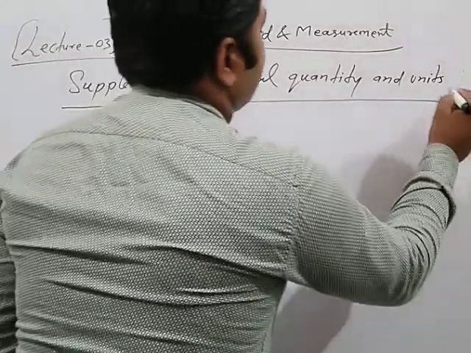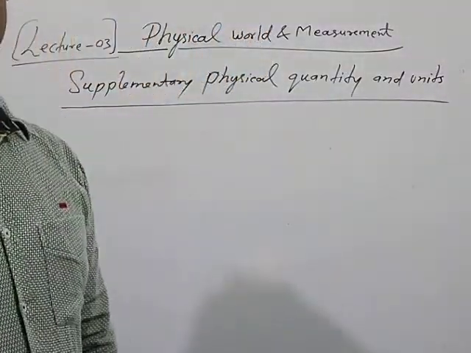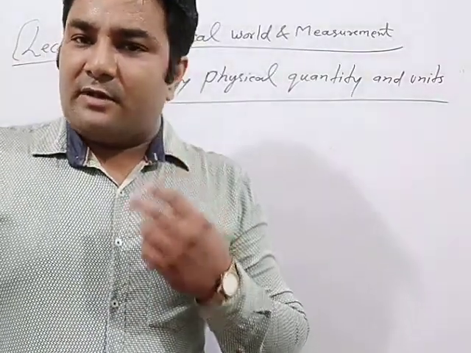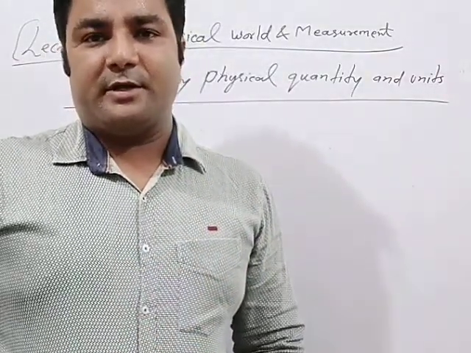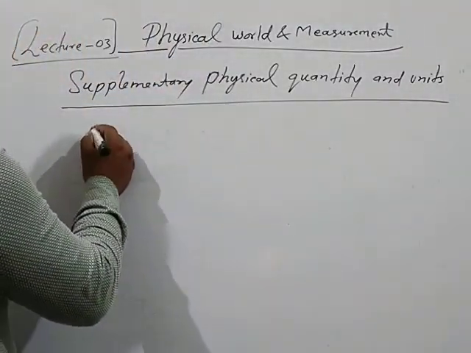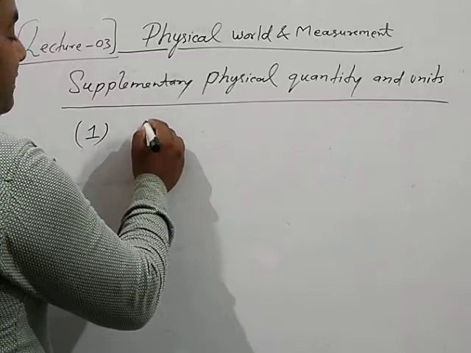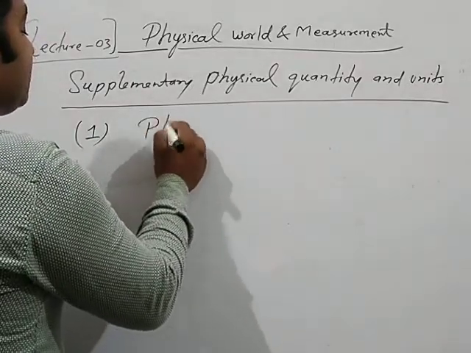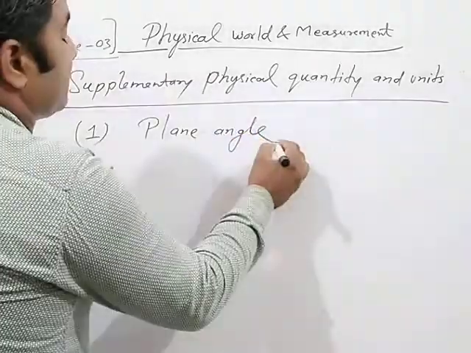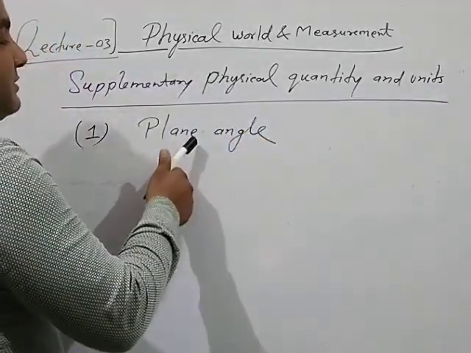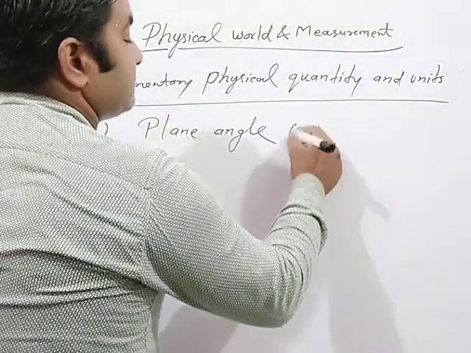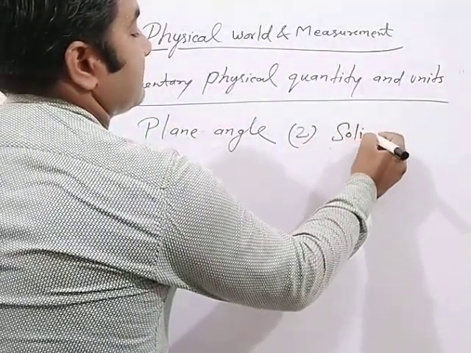Very simple concept about supplementary physical quantities and units. So in number there are only two supplementary physical quantities and there are two units also. Number one, plane angle. Plane angle, this is the physical quantity. And number two, solid angle.